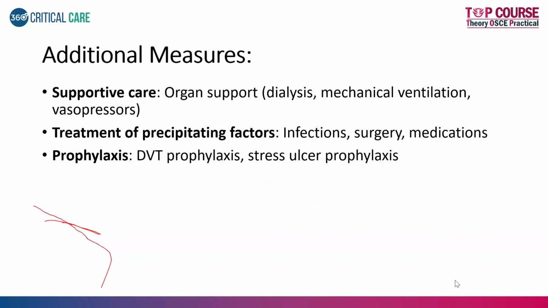What are the additional measures that we need to do? Organ support: if the patient ends up with acute kidney injury or any classical signs, probably this patient needs dialysis, ventilation, inotropes, etc. Always rule out other associated issues. There might be infections, there might be clots which cause some organ dysfunction, sometimes bowel ischemia, etc. They might require surgery. You might have to alter some medications which are going to increase bleeding tendencies in these patients. So all of this has to be looked into and addressed. These patients require anticoagulation, DVT prophylaxis, and stress ulcer prophylaxis also has to continue.